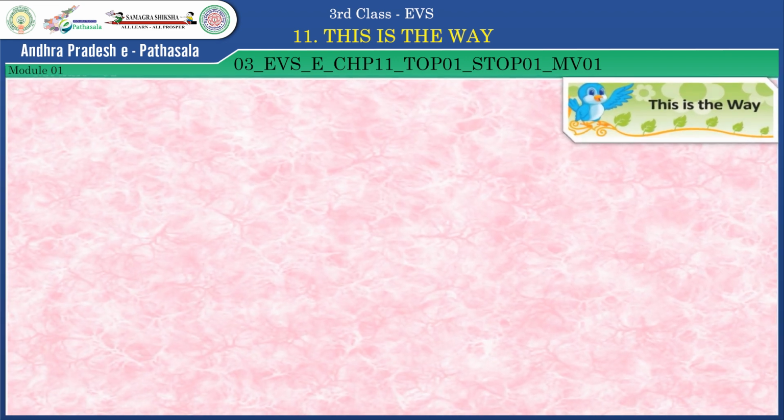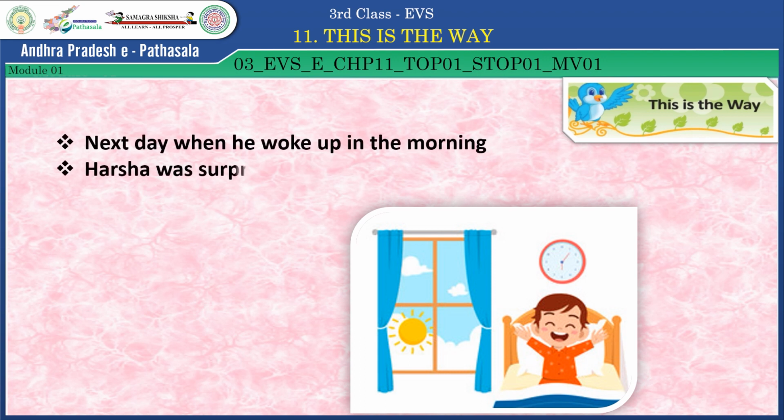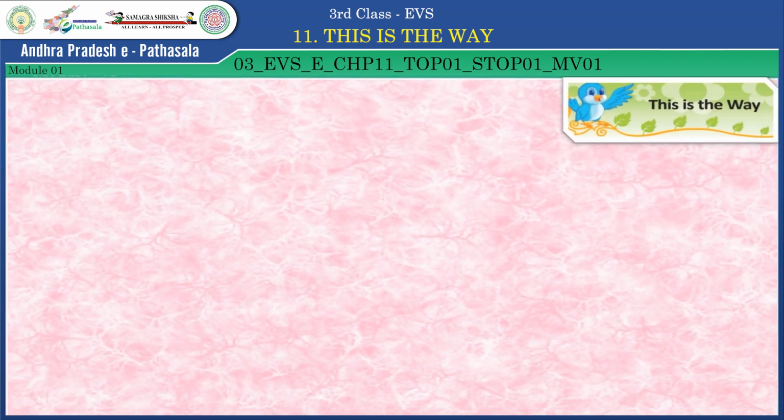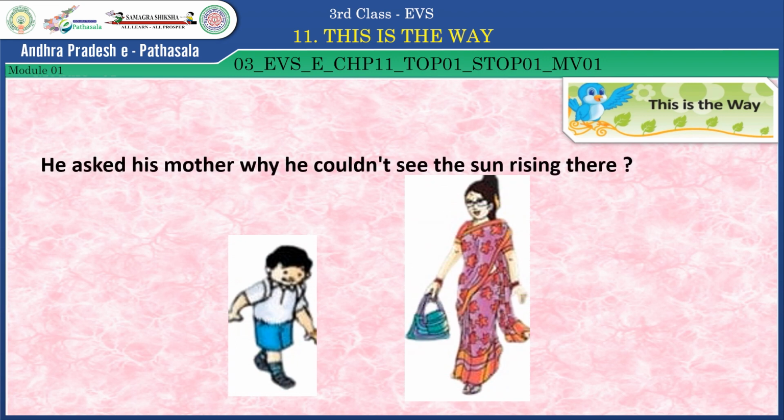Let us see what happened the next day. Next day, when he woke up in the morning, Harsha was surprised because he could not see the rising sun from the entrance door. Then what happened? With his surprise, he asked his mother why he couldn't see the sun rising there.